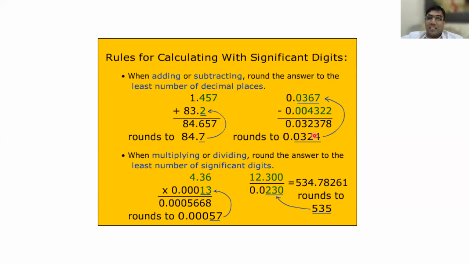That's why I give a technique. Listen carefully. Write the answer like this: 0.032378. Now draw a line after 3 significant digits. Easy, no? So this is the last digit. Whether it remains as it is or you add 1 depends on the next digit. If the next digit is greater than 5, add 1 here. Are you following? Yes, sir. Okay, fine.